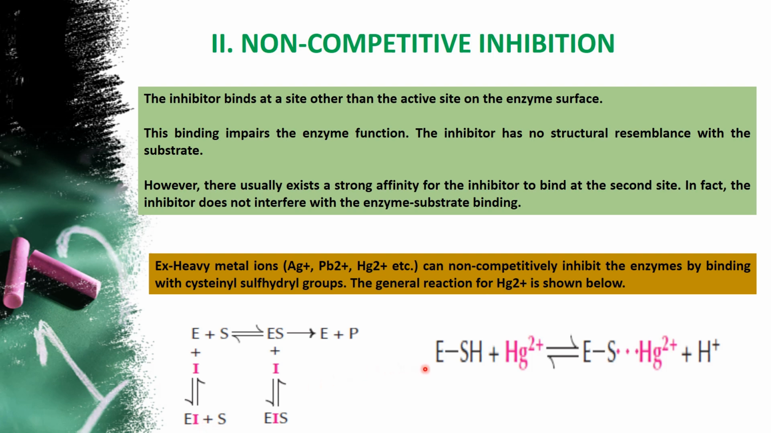So the example is E plus SH. What is this SH? The sulfhydryl group of the cysteine part in the enzyme binds with mercury, that is a metal. So ESH plus Hg2 plus will bind and one proton is removed. This is how the inhibitor of the metal type will bind to the enzyme with strong affinity.